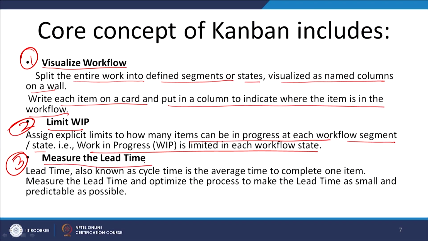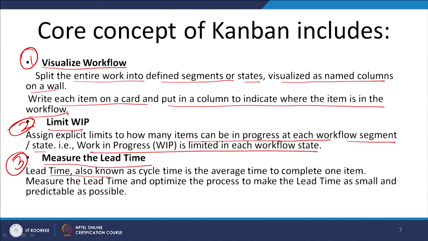And the third is to measure the lead time. Already we have discussed the lead time, that is the time between giving the order and receiving the supplies. So, that total time is known as lead time. Lead time, also known as the cycle time, is the average time to complete one item. Measure the lead time and optimize the process to make the lead time as small and as predictable as possible.